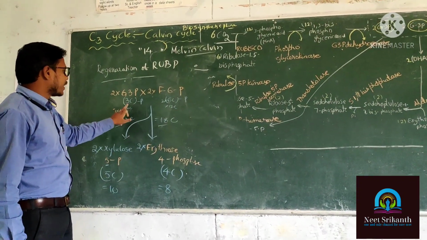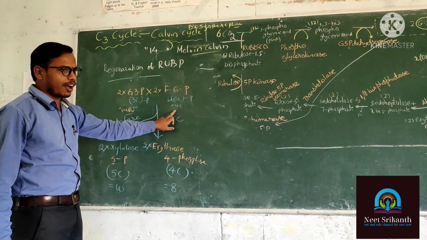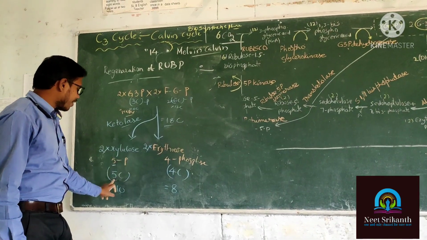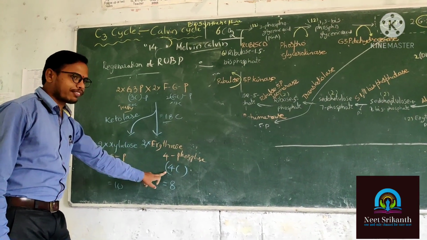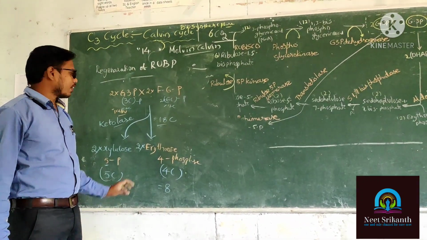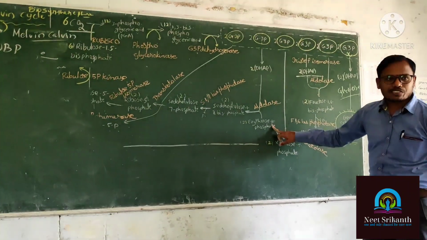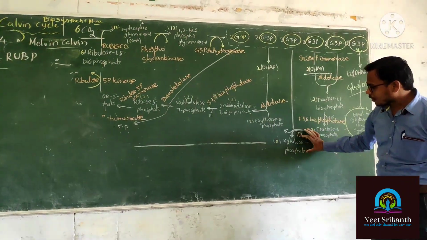Here G3P is having 3 carbons, fructose is having 6 carbons. So 9 carbons product. So xylulose is having 5 carbons, erythrose is having 4 carbons. 5 plus 4 is equal to 9. This is about the reaction. Now next one. So in the next reaction, what are the products here?